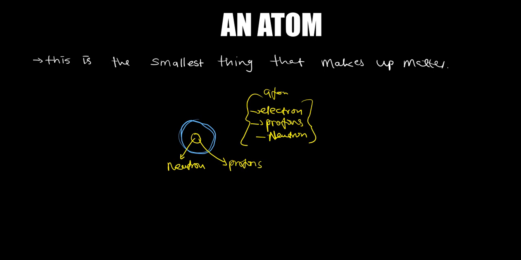Okay, so these protons are found at the center. Then here, just around the center, they are what you call electrons. So electrons will be found outside. These protons are positively charged. Electrons are negatively charged.